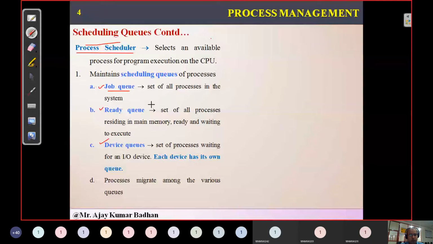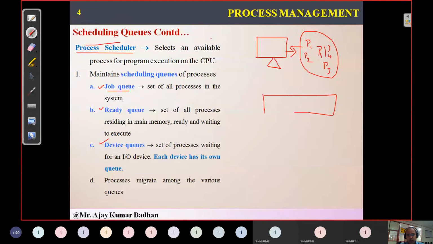Now what is the main purpose of the job queue? See, this is your system, and your system consists of multiple processes. At a time, many different types of processes might be generated like this. All these processes with respect to your system will be stored in a job queue. This job queue is just like a pool. This is your job queue.